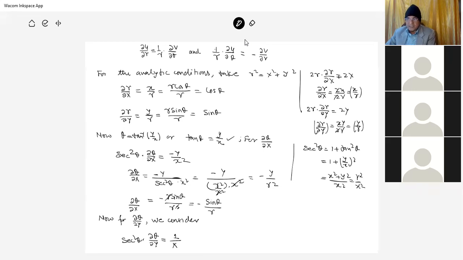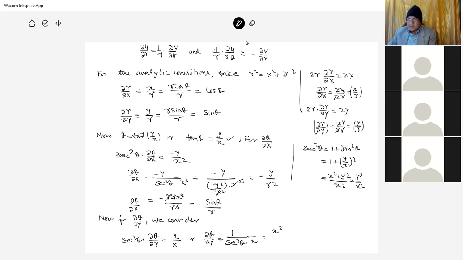Tan theta is y by x, so del theta by del y is equal to 1 by sec square theta into x, and sec square theta is r square by x square.